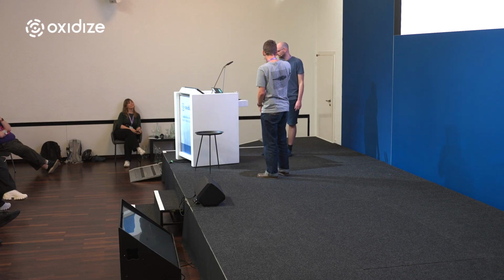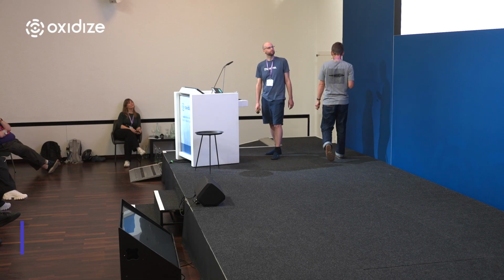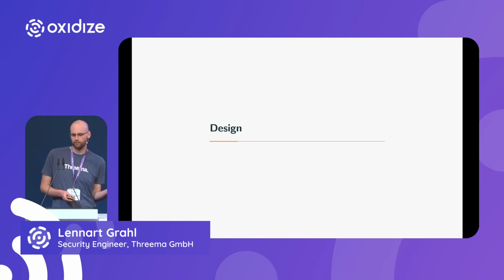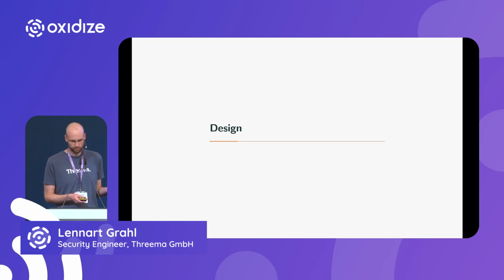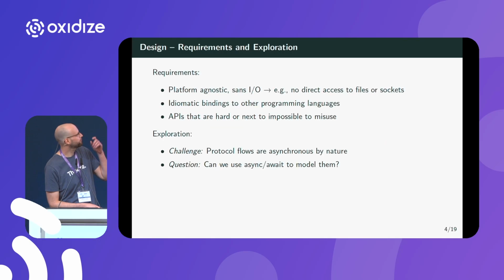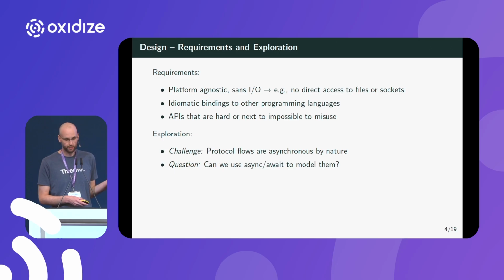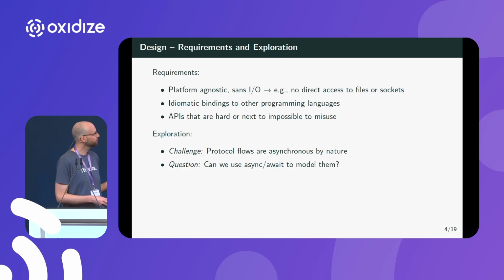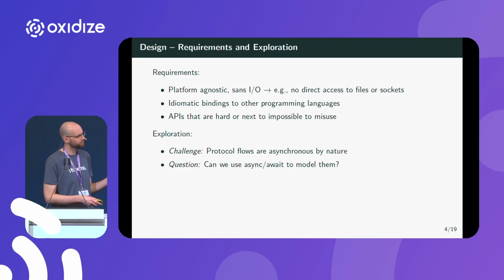Hello, also from my side here. Let's talk about the design. We set ourselves a couple of requirements from past experiences, and it should be platform agnostic. It should be sans-I/O because we do not want direct access to files or sockets within that library.